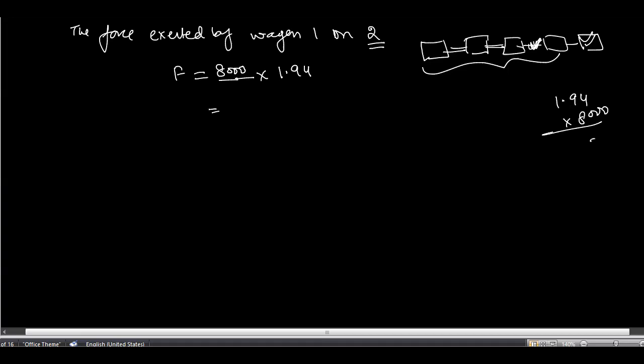You get 8 fours are 32, then 3 carry, then 8 nines are 72, 72 and 3 is 75, and 7 carry, 8 ones are 8 and 7 is 15. Then you have to put the decimal after the 3. So you will get 15,520, and that would be 15,520 Newton force exerted by the second wagon on the first. Okay, got it?